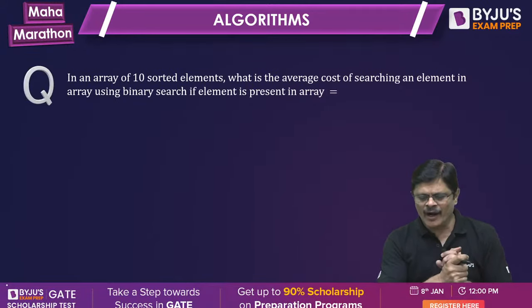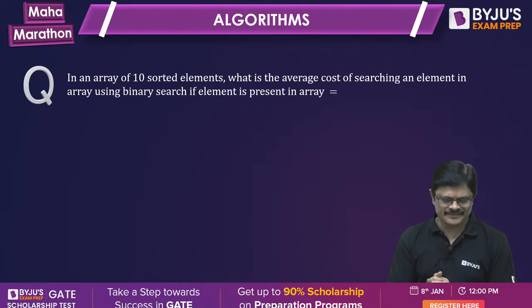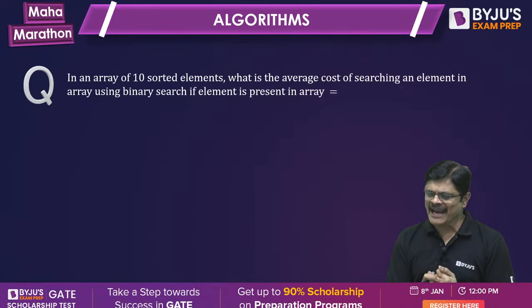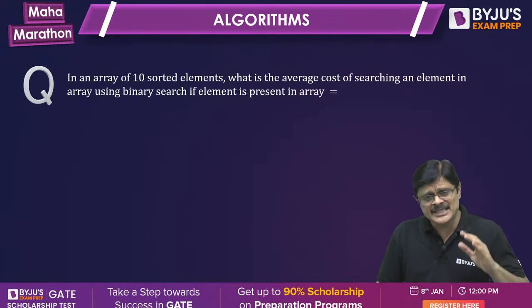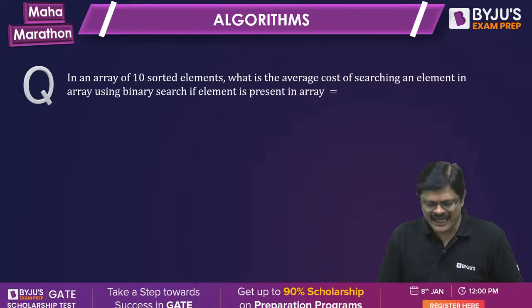In an array of 10 sorted elements, what is the average cost of searching an element in an array using binary search if the element is present in the array? Successful search. Interesting question.